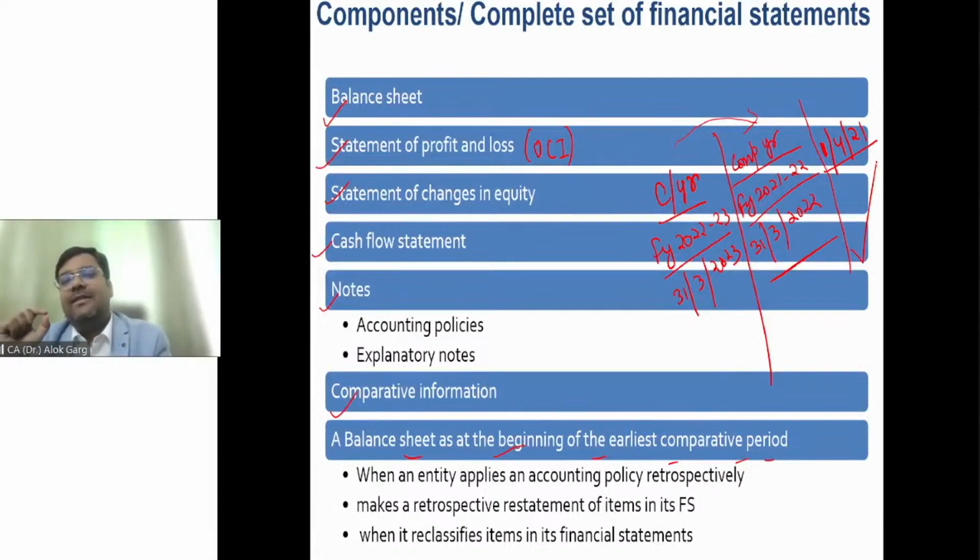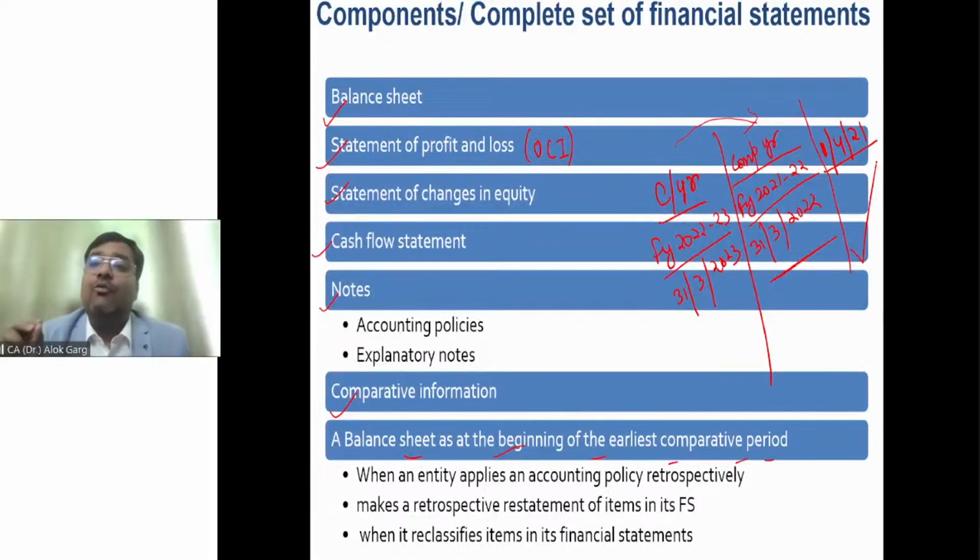So friends, in this case, you will not be able to calculate the inventory valuation as per the weighted average method on 31st March 22 until and unless you correct the opening number. You will correct the opening number of 1st April 2021. What is the opening number of 1st April 2021? It is nothing but the 31st March 21 number. The 31st March 21 balance sheet will become the 1st April 21 opening balance sheet.